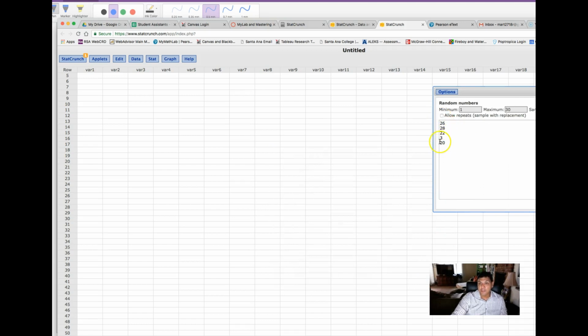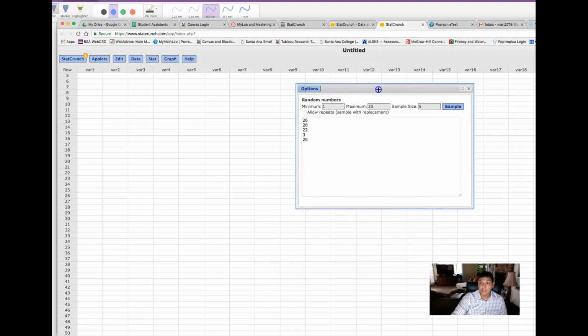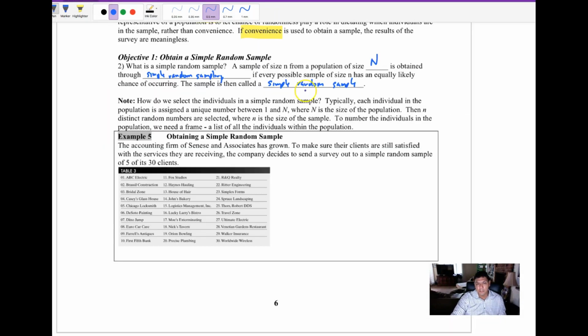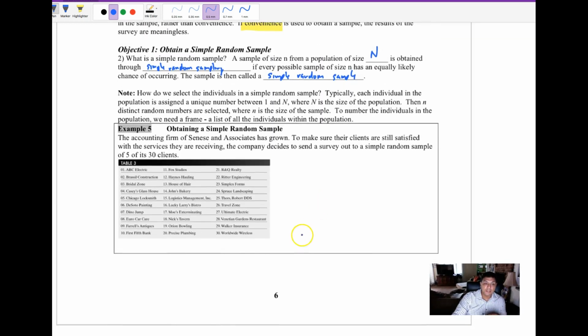Here would be the 5 companies we choose, just letting a random number generator do that for us, and we could continue to do that. Then we end up with different samples. That's an example of a simple random sample, and we'll talk about more complex ways of doing that in the next section. But I just showed you an example of obtaining a simple random sample. Putting all the names in a hat and picking them out, the old school way of doing it, would also be a simple random sample. And that's it for 1.3.